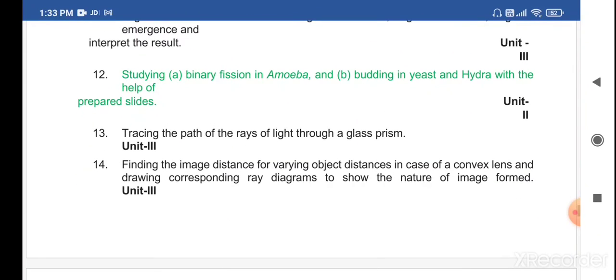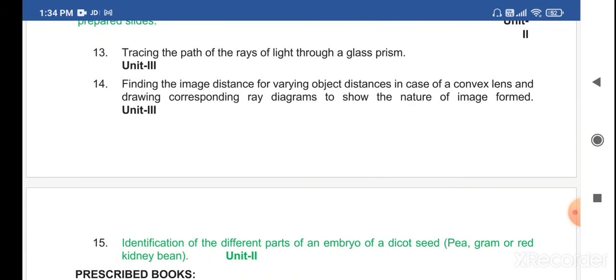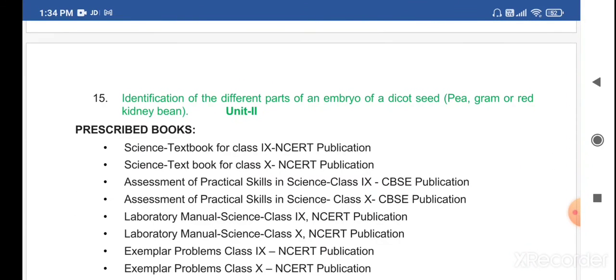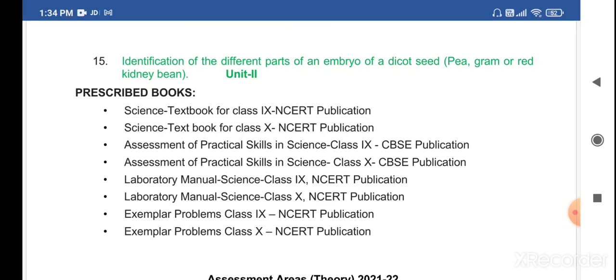Then 12th one you have for the bio part, that is to study binary fission in amoeba and budding in yeast and hydra with the help of prepared slides. Then 13 and 14 you have of the physics part. Then 15 again you have a bio part, that is identification of different parts of the embryo of a dicot seed, that is either pea, gram or red kidney beans. So these are the list of the practicals which you are going to see during your classes and during your theory part. And on the basis of all these practicals, practical based questions may be asked in your board exams.